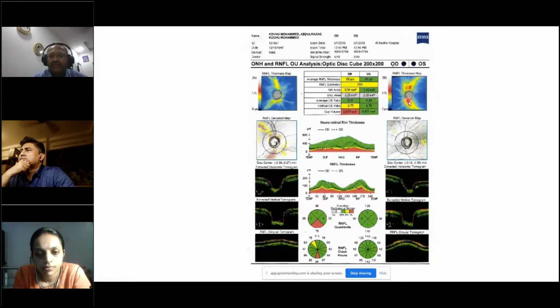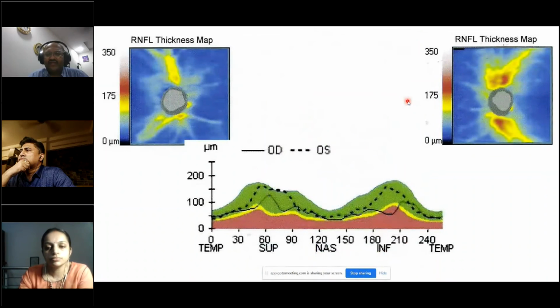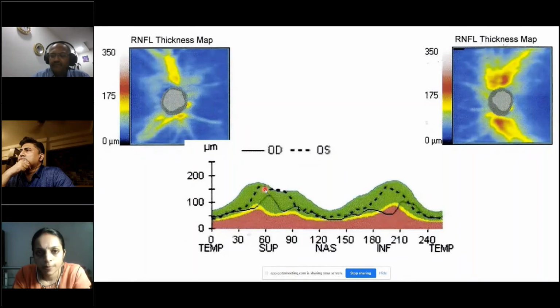So he is a diagnosed patient of open angle glaucoma, and pre-perimetrically itself he was diagnosed, and then he was put on treatment. So his visual fields are stable, and his structure also continues to remain the same without deterioration. This is a magnified view of the same, so you can see a little better. You can see that his inferior retinal nerve fiber layer, this is the TSNIT graph, shows a dip in the inferior quadrant, which is in the red area, and the left eye is doing perfectly okay.